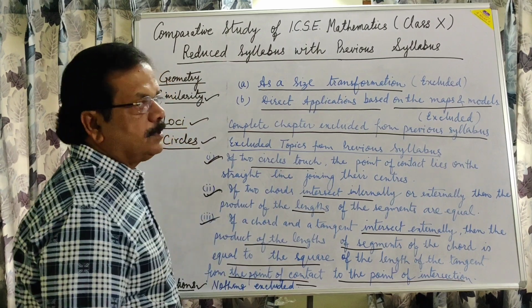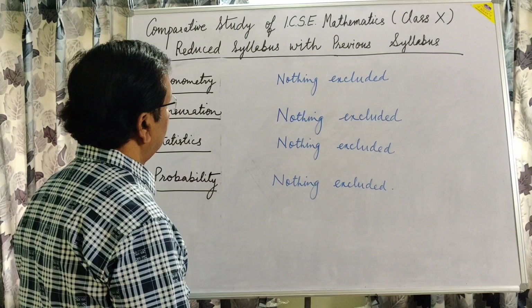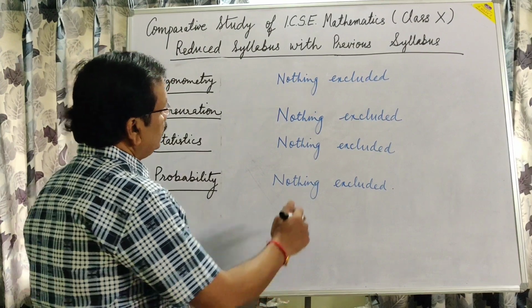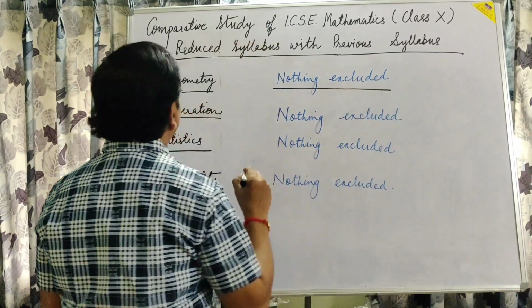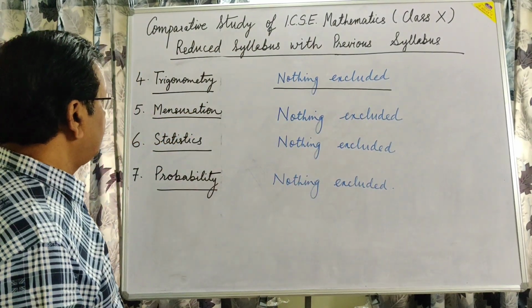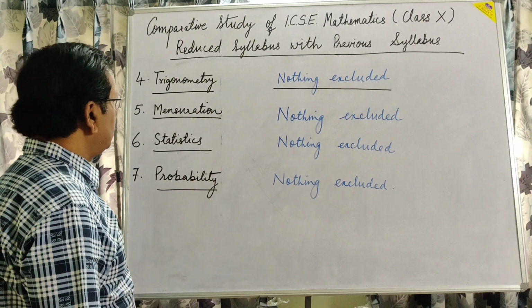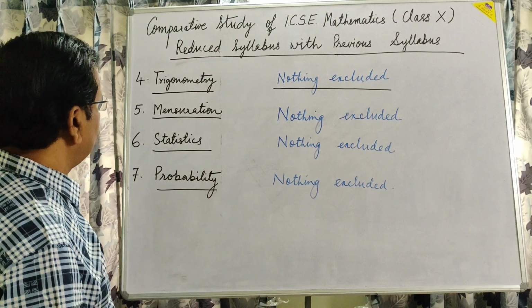Now the 4th unit, trigonometry. Nothing is excluded from this unit. Though 4 more units are left, in all of these units nothing is excluded. I am just taking the names of these units.